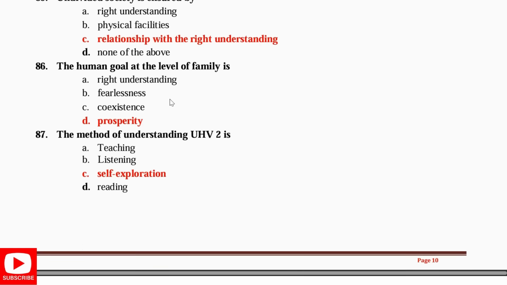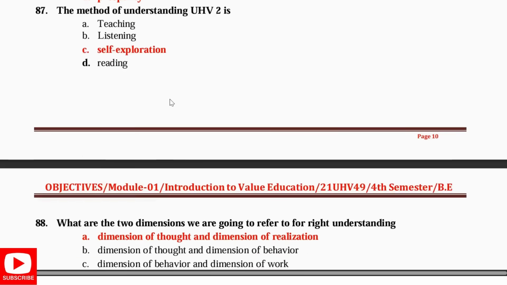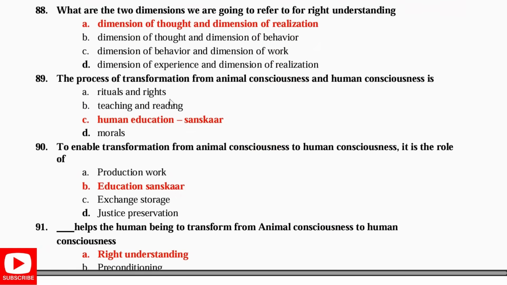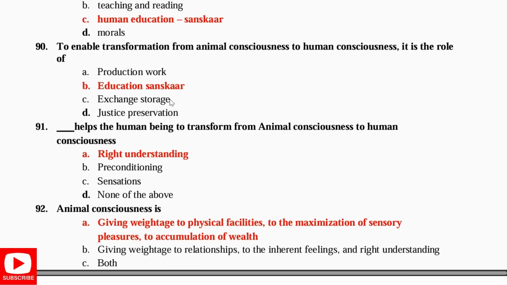The method of understanding UHV2 is self exploration. What are the two dimensions we are referring to? For right understanding, the dimension through thought and the dimension through realization. The process of transforming from animal to human consciousness is human education or sanskar. To enable transformation from animal to human consciousness is the role of education, sanskar, which helps the human being to transform.